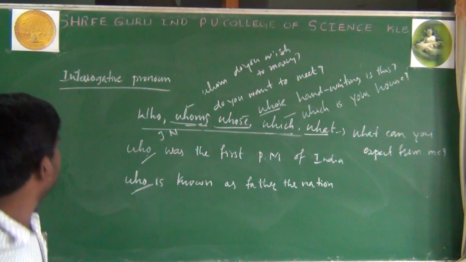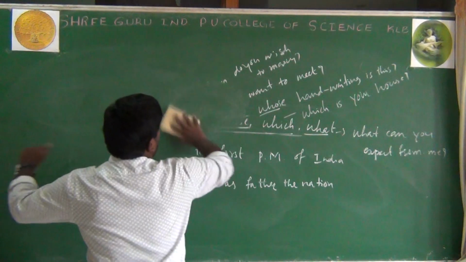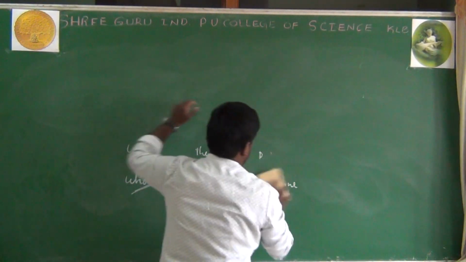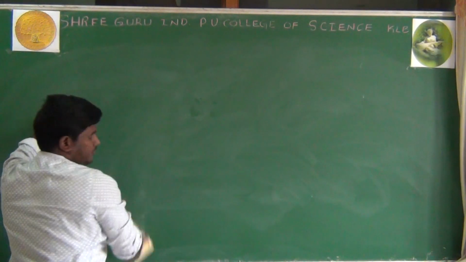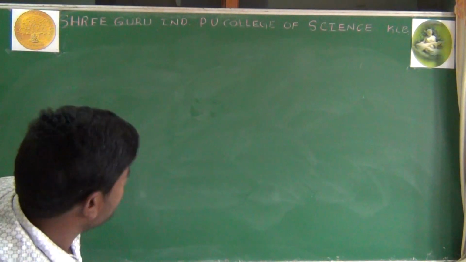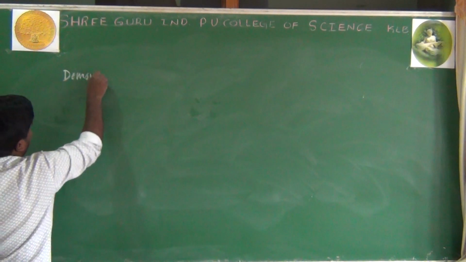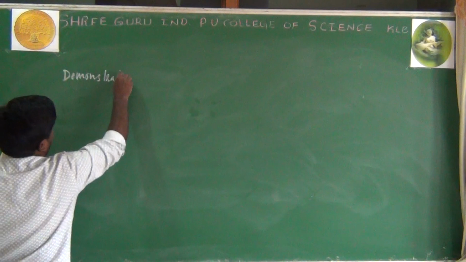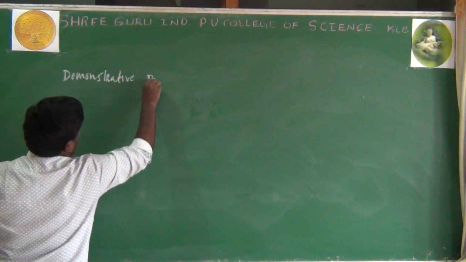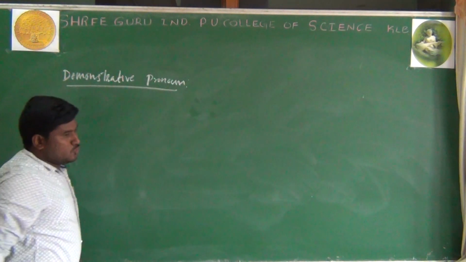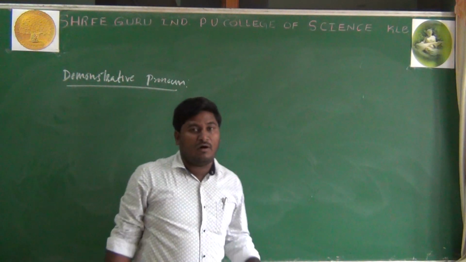Next we have the demonstrative pronoun. What is a demonstrative pronoun? Demonstrative pronouns are used to point out a particular person or thing.